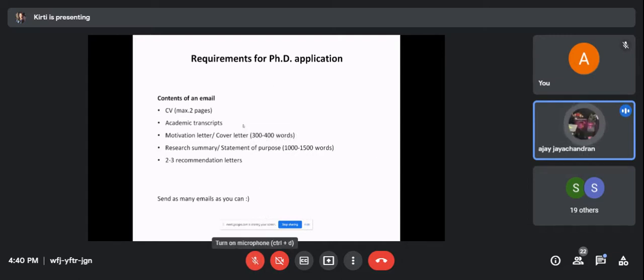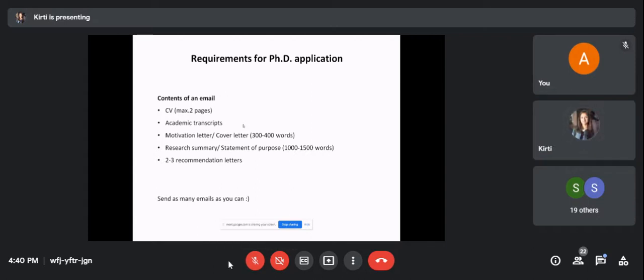If I'm not wrong, a cover letter usually gives an overview at a slight glance of what you are expecting. So the cover letter is usually for the professor to easily assess you without needing to go through your SOP in the first place. It gives a short glance at whatever you have done and what you want to do. So the number of words in which you would be summarizing yourself would be lower as compared to when you're writing an SOP. And the motivation letter, I guess, would be much more elaborate.